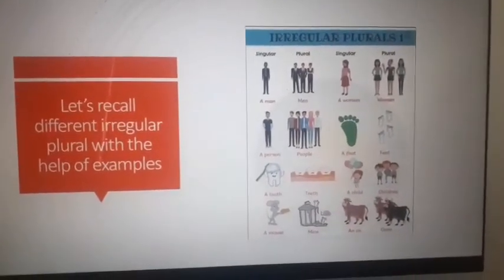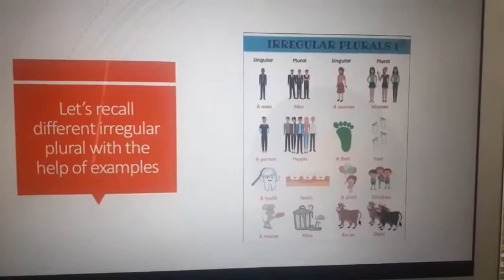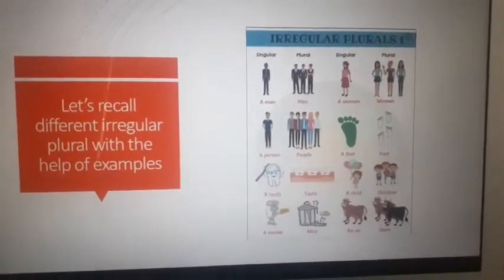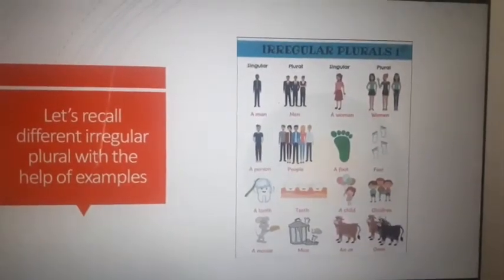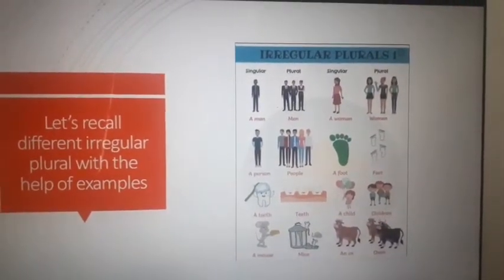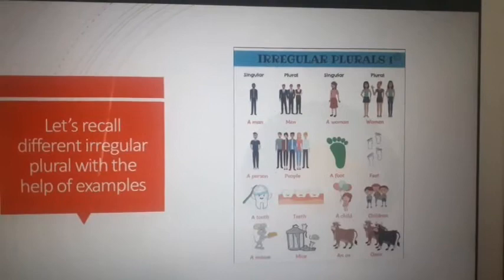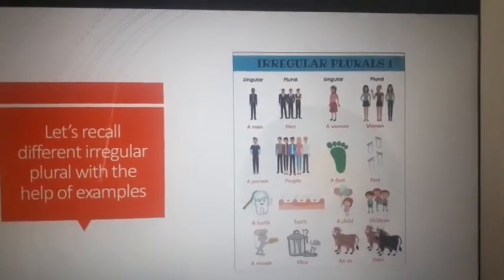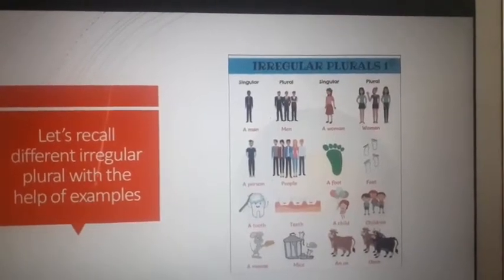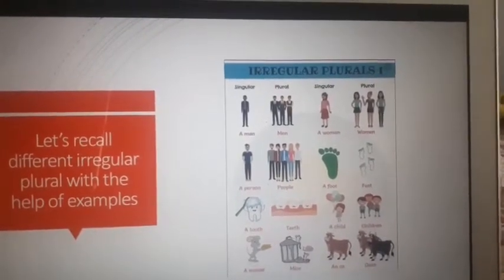Okay, let's recall the different irregular plurals that we have studied in this chapter with the help of these examples. Singular man: a single man is called a man, but if there are many men around, they are called men. A woman or women, so the spelling changes to W-O-M-E-N.